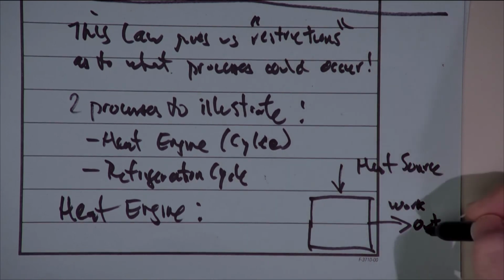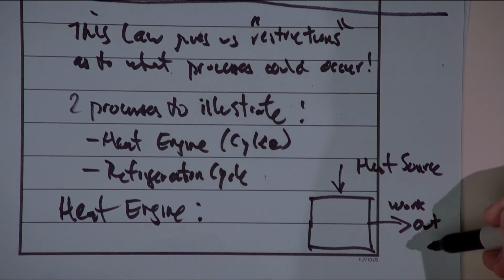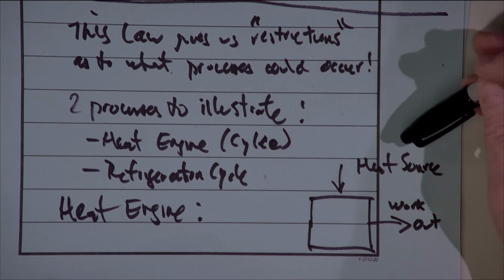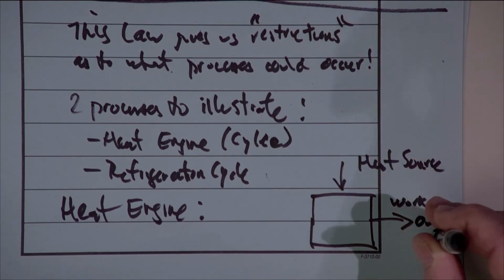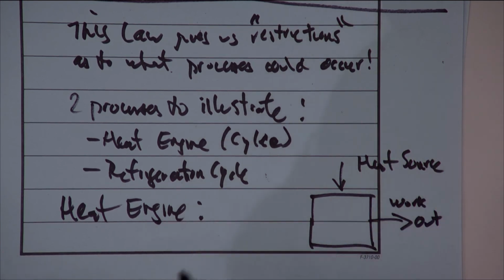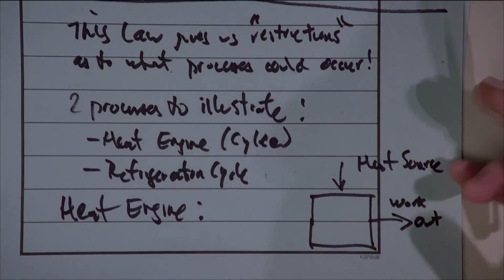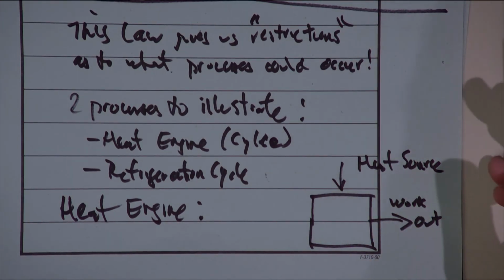So we know that this is not exactly wrong, but it's also not complete. Anybody who's ever worked with any of these heat engines knows that the only way for you to turn heat energy into work energy is to simultaneously reject some heat by the system. Why are power plants always situated on big bodies of water, like an ocean or a lake, or why do they have that big tall tower called a cooling tower? They need to reject heat somehow.